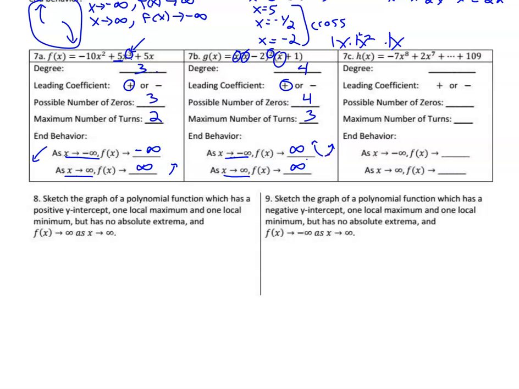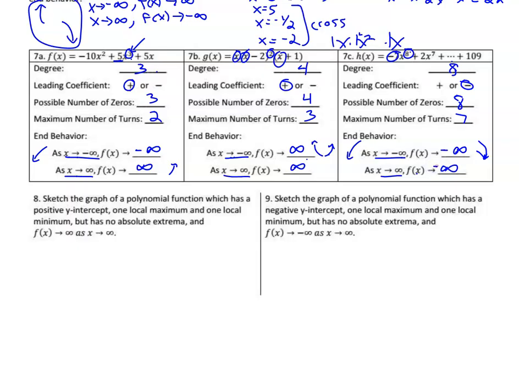So let's go to 7c. This one was an 8th degree polynomial because it was all written out and it was going down in power, so the dot, dot, dot means we don't care what the middle stuff's doing. I know the highest power is 8, so the maximum number of zeros is 8, and the turns are 7. And it's a negative leading coefficient. Well, even degree means same on both ends, and negative means down on both ends. So it's down on the left and down on the right. As x goes to negative infinity, we're going down. As x goes to the right, y is going down also.